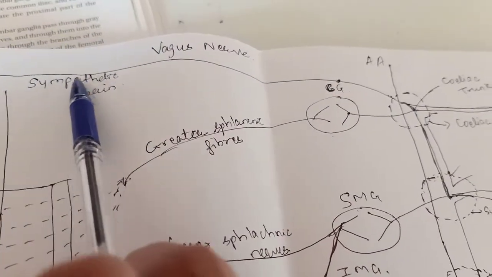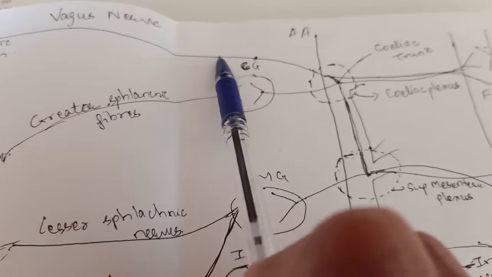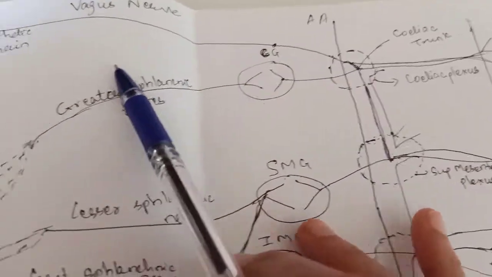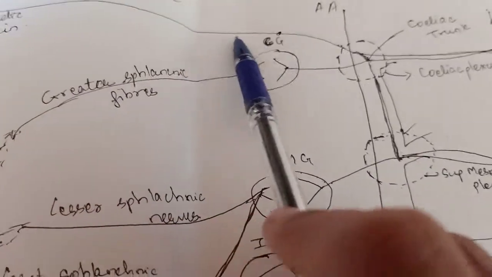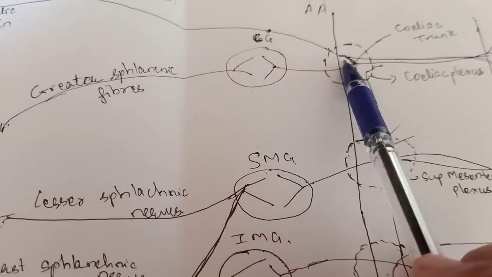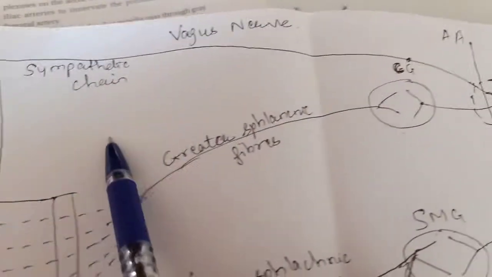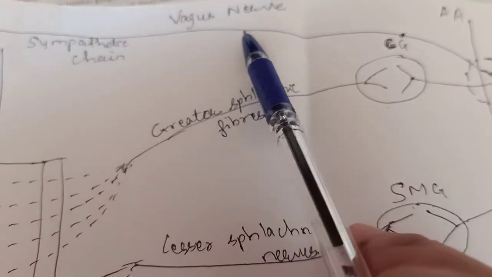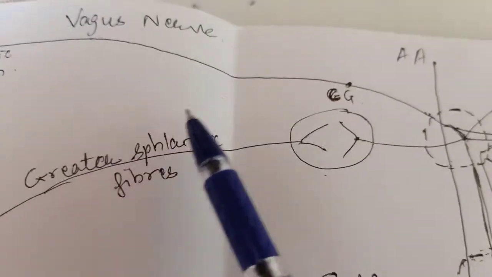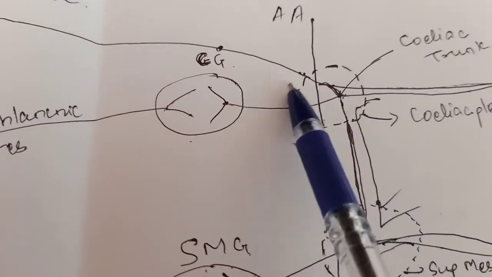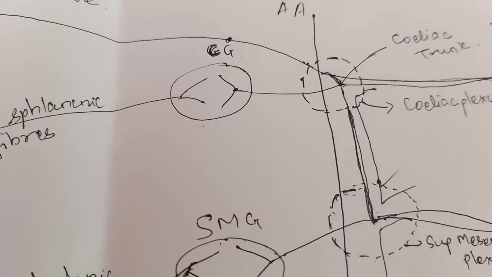One of the longest presynaptic parasympathetic fibers is that of the vagus nerve, arising from the brain, passing the thorax and reaching up to the celiac trunk.